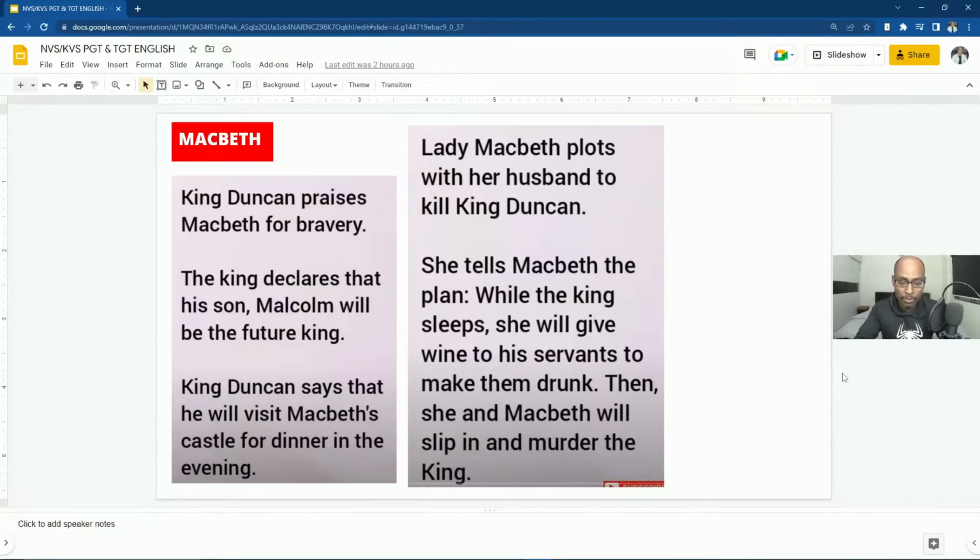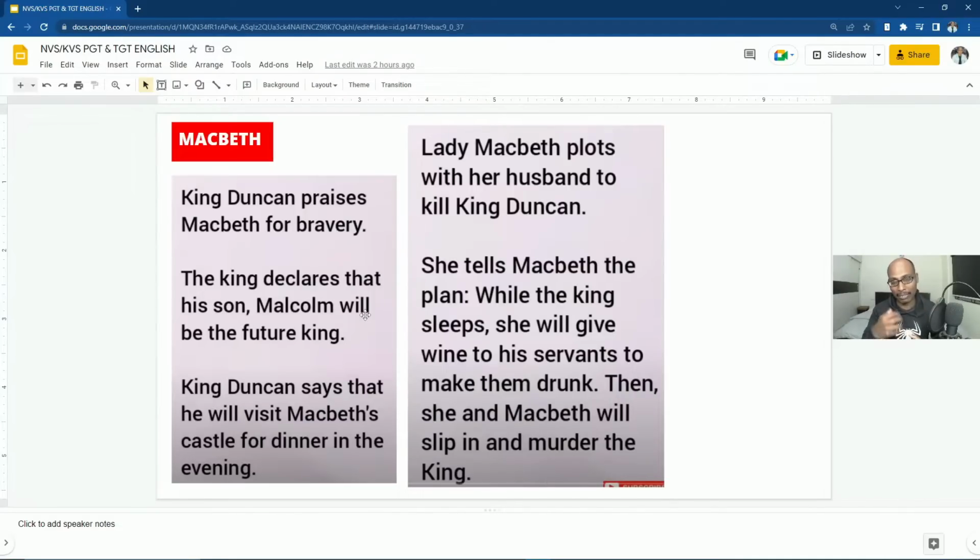And he was also thinking about who will actually become the future king. Of course, Macbeth may become king, but Banquo's sons will become the rulers of Scotland. So he returned to Scotland, and King Duncan praises Macbeth for his bravery. The king declares that his son Malcolm will be the future king. So now the blow is, after this victory, what happened? King Duncan declares that his son Malcolm will be the future king.